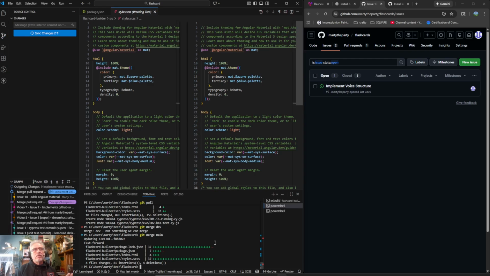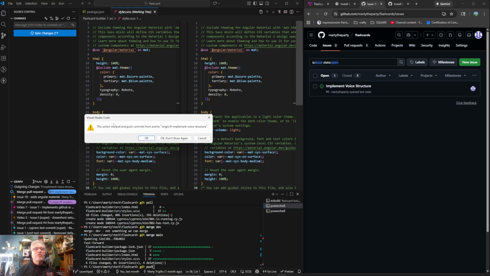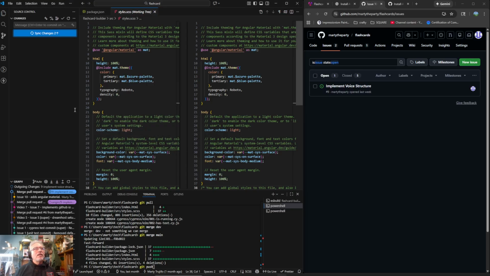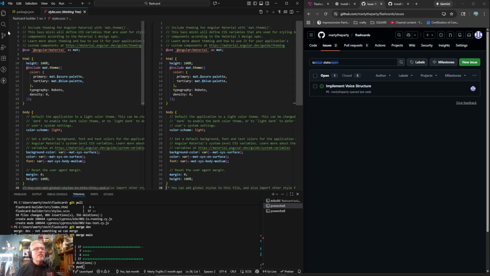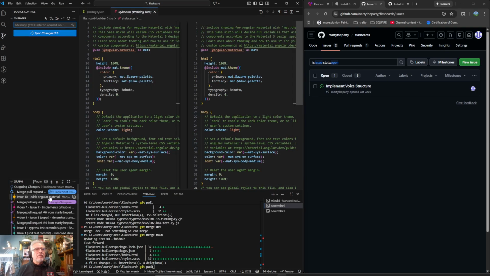That branch that I was working on earlier now has all of main, and main has Angular Material. So we are right back to where we were at, and we've moved forwards now. It's saying that, hey, we're out of sync a little bit. So let's go ahead and push this. Now it says that we have 2 changes. Let's go ahead and look, see what our cancel. I didn't want that. I think in here. Nope. In here. So it says that we have 2 commits that we're behind.